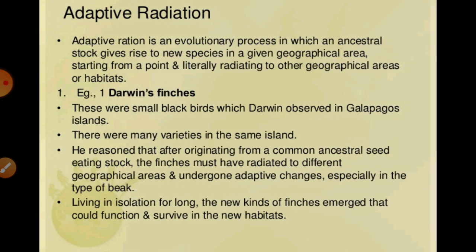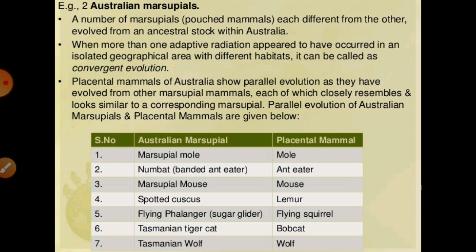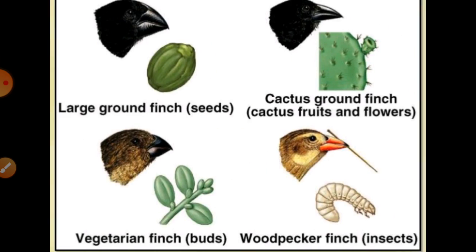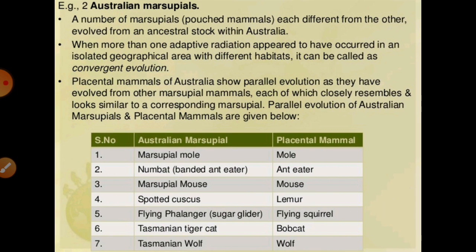On the other hand, some other characters are also found over there. They are known as the marsupials of Australia, right? Generally, if we talk about the marsupials of Australia, as I have told you about the living organisms, the finches and birds in particular conditions, after that these marsupial organisms can also be found over there. Means we can say how a number of marsupials, different from each other, evolved from an ancestral stock all within the Australian island continent.